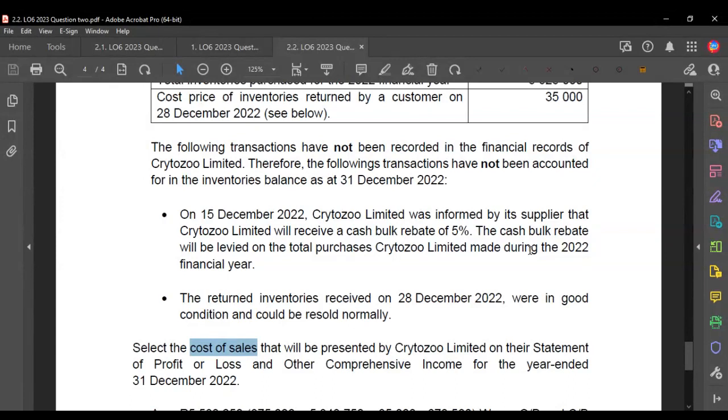So we add the opening balance and minus the closing balance, because the closing balance is still stock on hand, so we can't include it. We then add any purchases, but we need to decrease those purchases by the discount. And then we deduct from cost of sales any returns, because the returns are also going to form part of the amounts on hand.